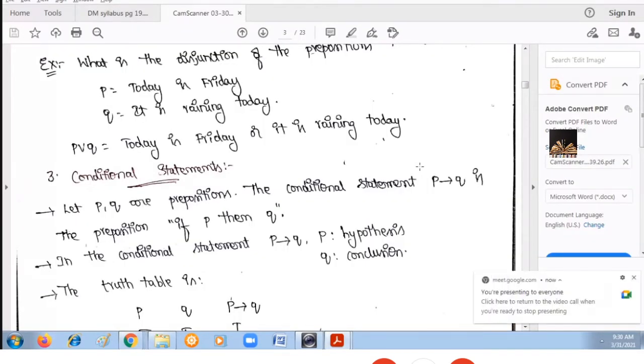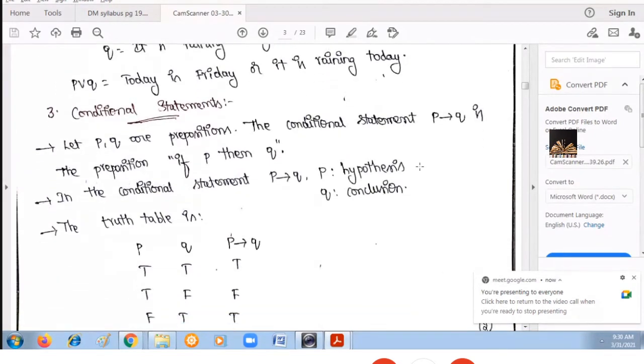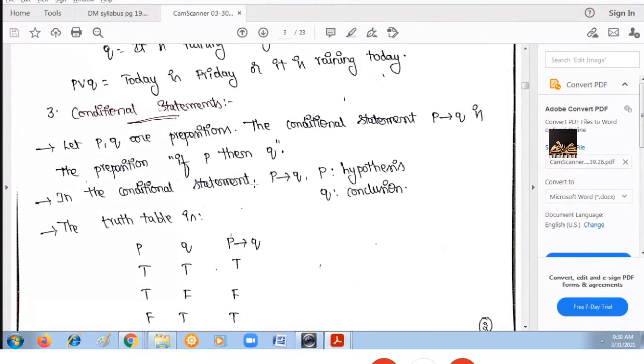And the next connective is conditional statements. The words used are if, then. Assume that P and Q are the two propositions. It means that if P is true, then Q is also true. Something like if-then statements. The compound statement will be like an if-then statement.